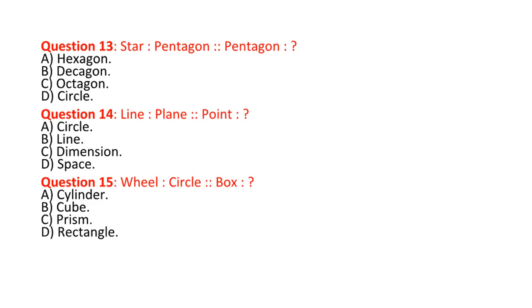Question 15. Wheel : circle is proportional to box : A. Cylinder. B. Cube. C. Prism. D. Rectangle. Answer: B. Cube. Explanation: a wheel is circular, while a box is cubical.